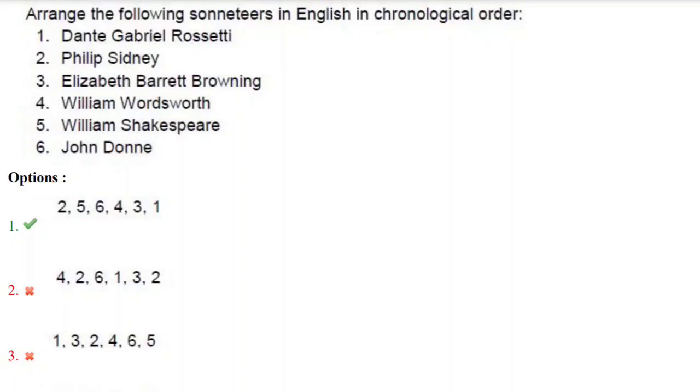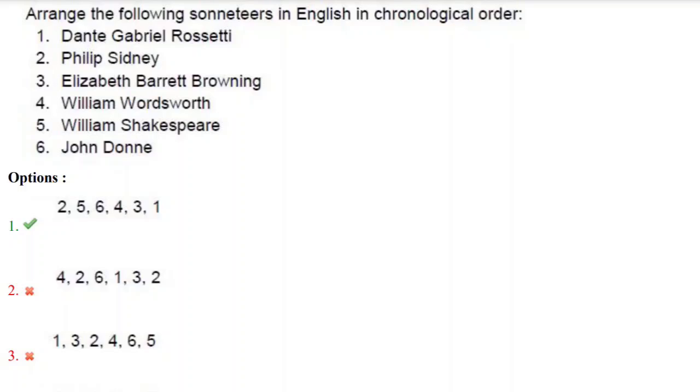Obviously, Philip Sidney, and after him, William Shakespeare. Philip Sidney is senior to William Shakespeare, and then John Donne, the sixth one, and next William Wordsworth from the Romantic period, and again Elizabeth Barrett Browning from the same period, and Dante Gabriel Rossetti.